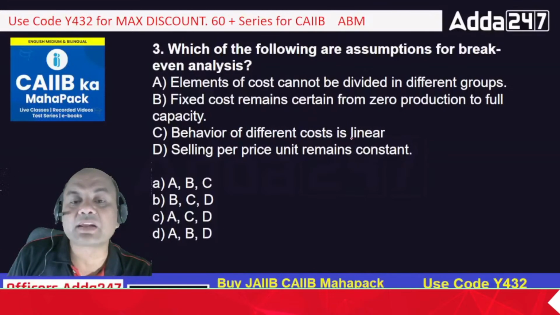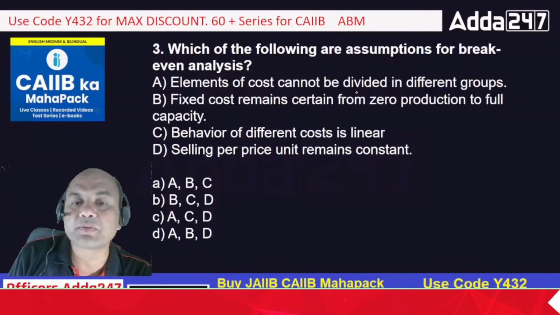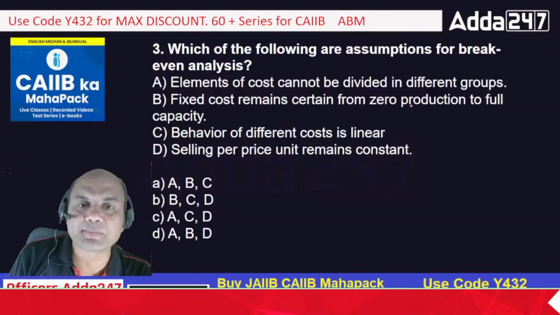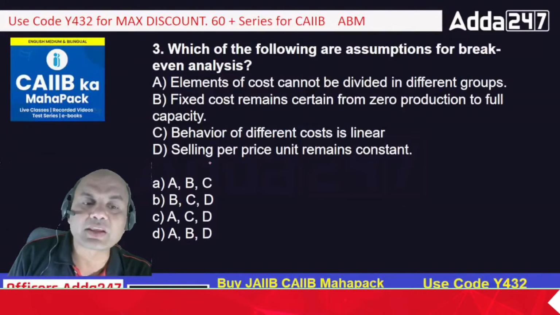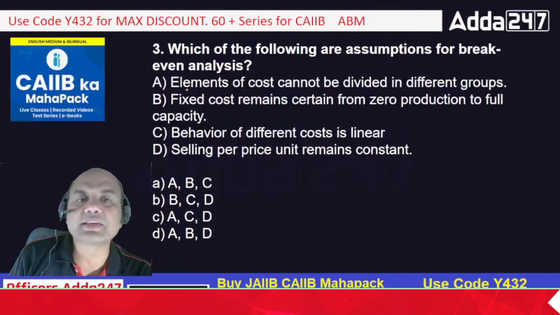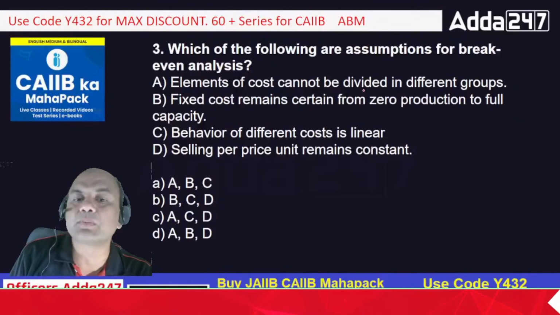Behavior of different costs is linear. Selling price per unit remains constant. So what are the assumptions over here? Is it A, B and C? A means elements of cost cannot be divided further. B is fixed cost remains certain for zero production and full capacity, means fixed cost will be the same. Or behavior of different costs is linear. So what can be the answers here? One thing is sure, A cannot be the answer. Why? Elements of cost cannot be divided further.